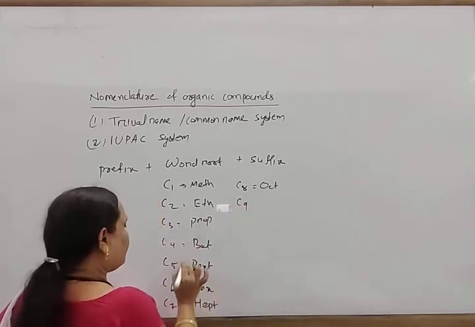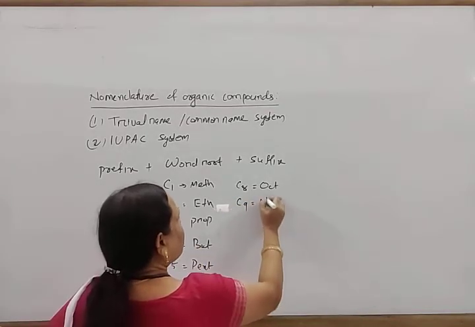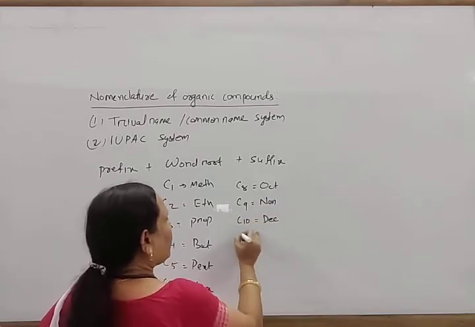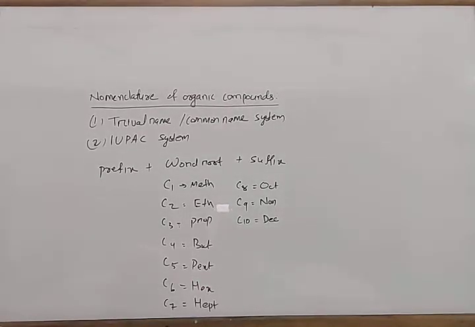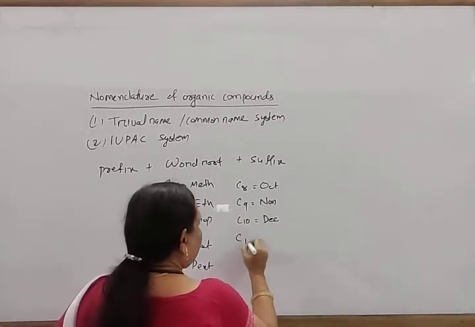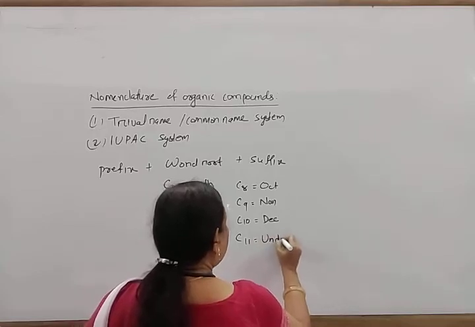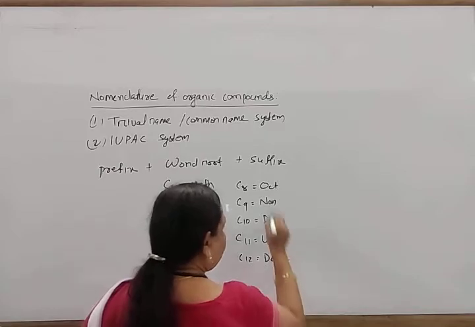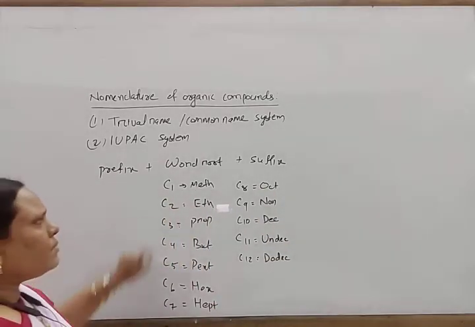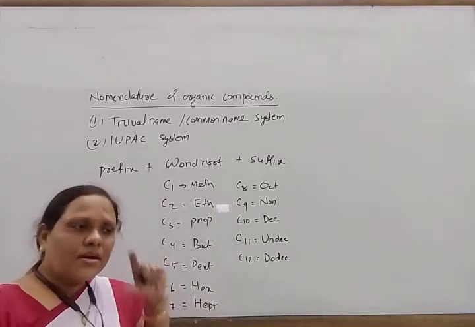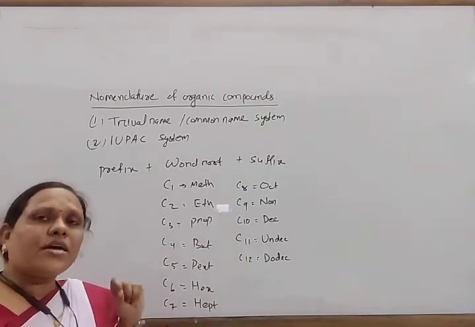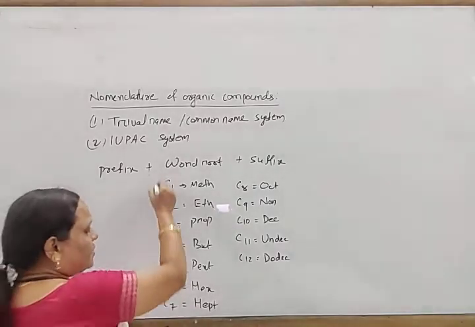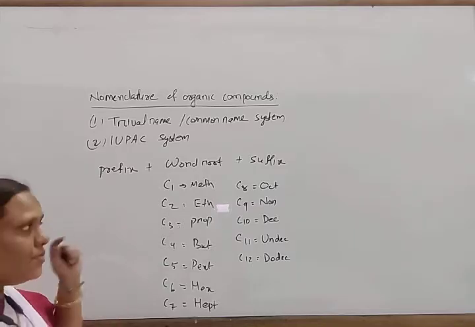C9 is non. C10 is dec. For 11 it is undec, and for 12 it is dodec, and so on. So the number of carbon atoms present in the long continuous chain is represented by the word root. Note this down.